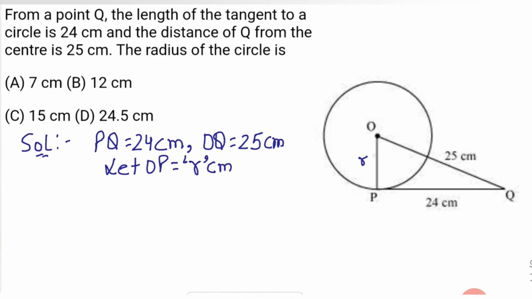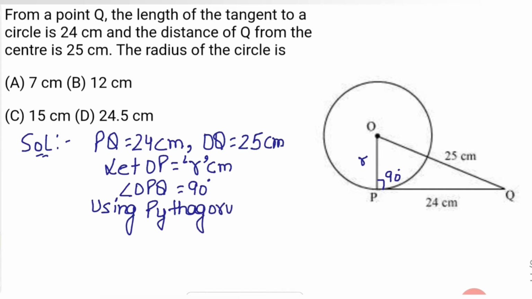Now see, according to the theorem, this angle is 90 degree because radius is perpendicular to tangent. So angle OPQ equals 90 degree. Now using Pythagoras theorem in triangle OPQ: hypotenuse square is equal to perpendicular square plus base square. So OQ square is equal to OP square plus PQ square.